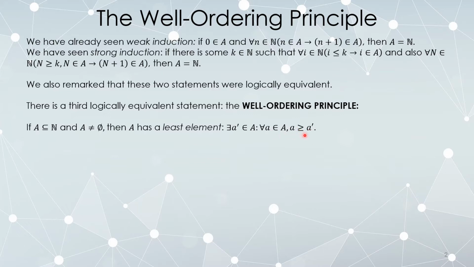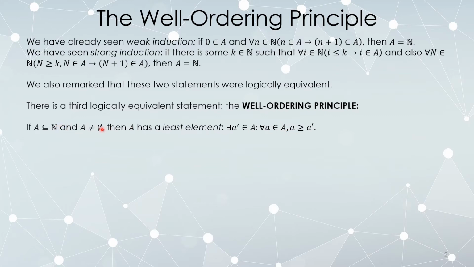You can also think of it as follows. There exists a special element a prime, so that a prime is less than or equal to everything in the set. Okay. You include equality here just in case you happen to pick the same element, in which case these would be equal. But in practice, a prime will be less than everything else in the set.